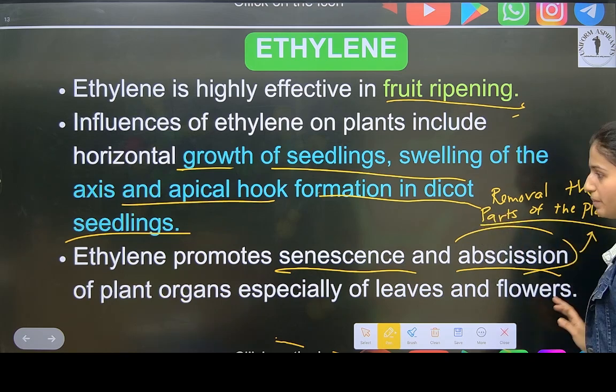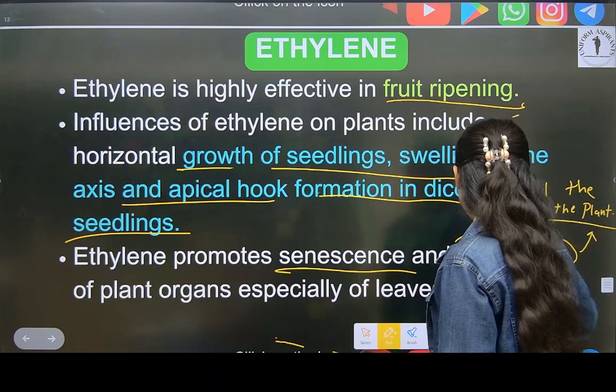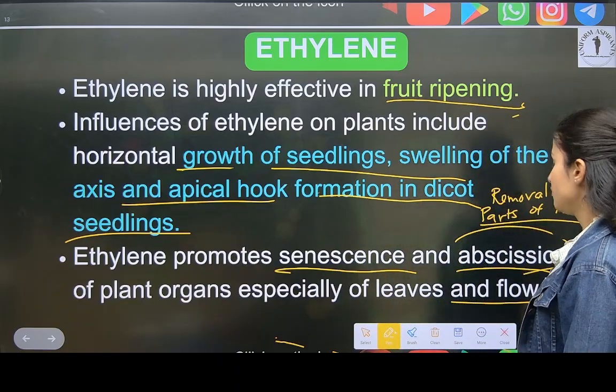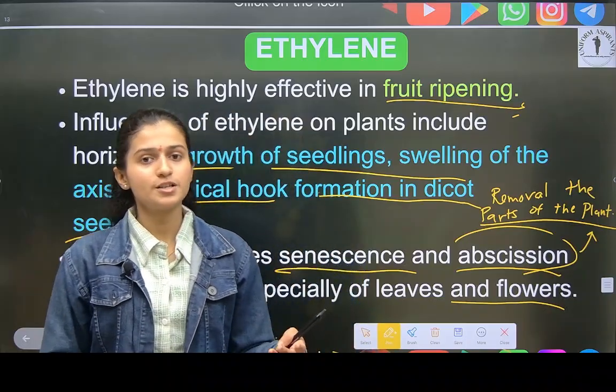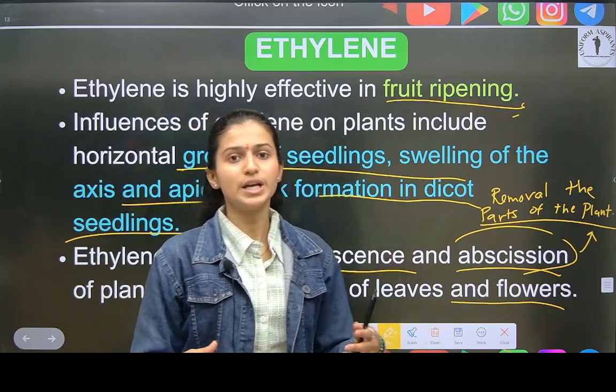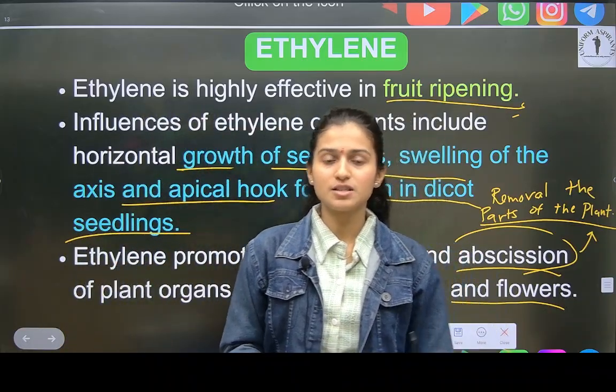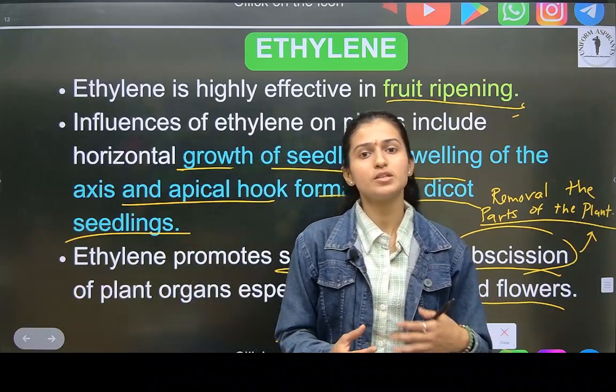Removal of dead parts of the plant. Organs, especially of leaves and flowers. Okay, means for example, in winter season there are many trees which shed their leaves and their flowers, because they dry up.